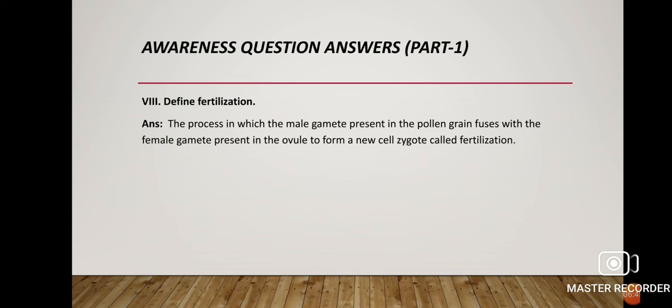After pollination, the pollen grain falls onto the stigma, then from the stigma a pollen tube develops. The pollen tube penetrates through the style and enters the ovary. As soon as it enters the ovary, the pollen tube bursts and the male gamete is released. It joins with the ovule and forms a single cell, the zygote. Then this zygote slowly develops into a seed. Understood? So this is the process of fertilization.